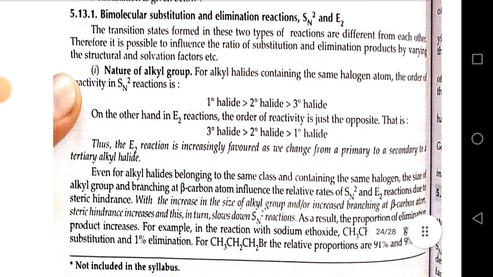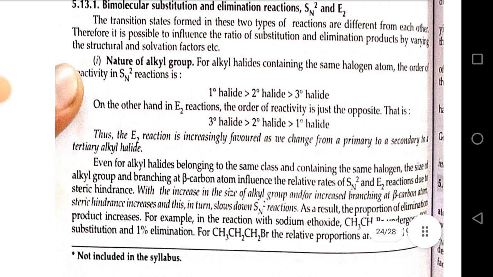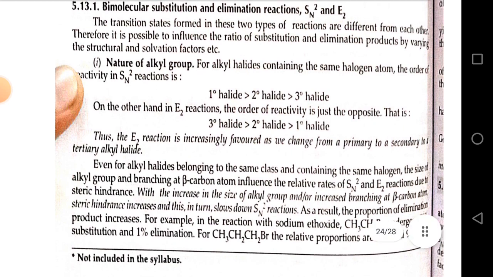Bimolecular substitution and elimination reactions, SN2 and E2. The transition states formed in these two types of reaction are different from each other. Therefore, it is possible to influence the ratio of the substitution and elimination products by varying the structure and solvation factors, etc.